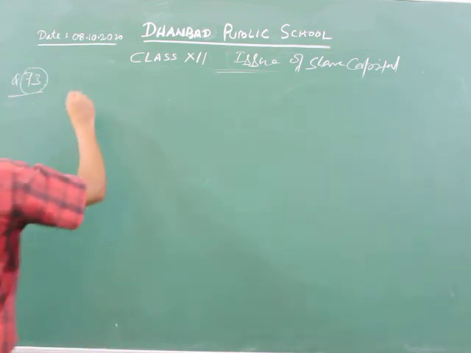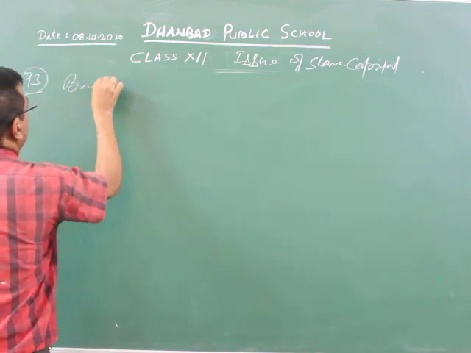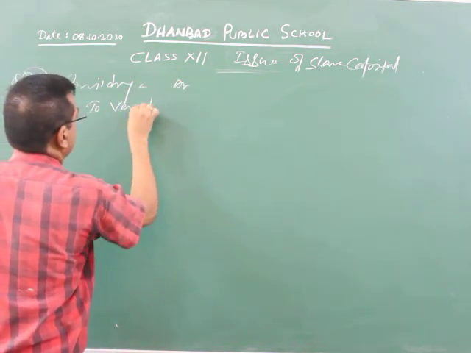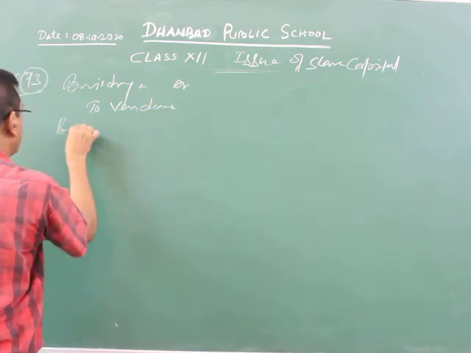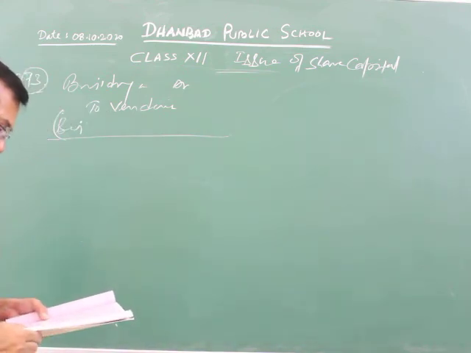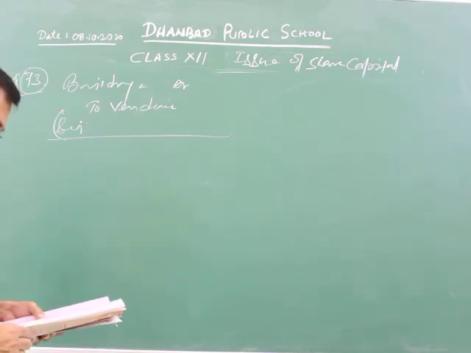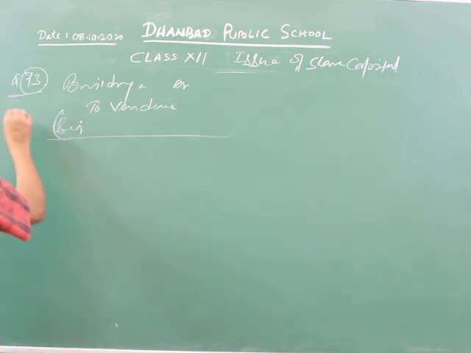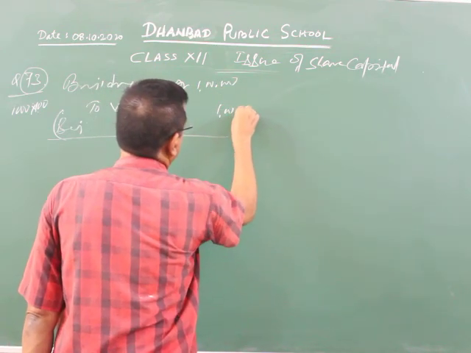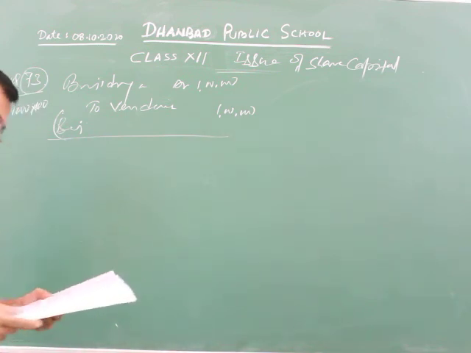Pass the entry. At first, building account debit to vendors account. Building purchased for the value of rupees how much? It has been given here. 1000 shares were issued fully paid, and the face value is rupees 100. 1000 shares at the rate of rupees 100. Point is clear? 1 lakh. It means the building was purchased for the value of rupees 1 lakh.